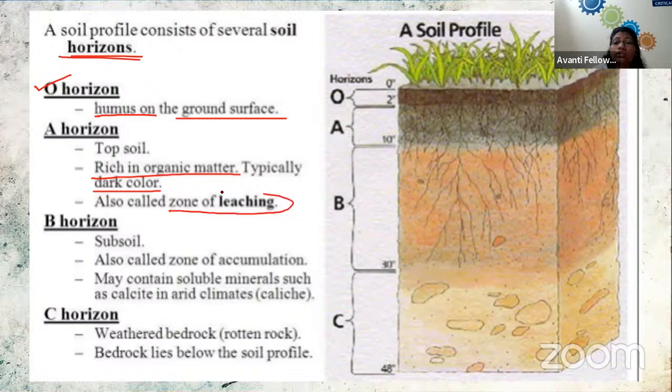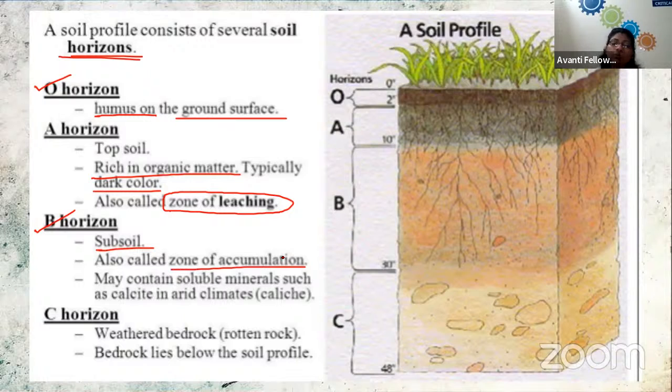Then the A horizon, this is the topsoil, which is rich in organic matter, and this is also known as the zone of leaching. Then we have the B horizon. Again, we are moving towards the depth. As we go from O to B, we have reached a particular depth. This is known as the subsoil or the zone of accumulation.